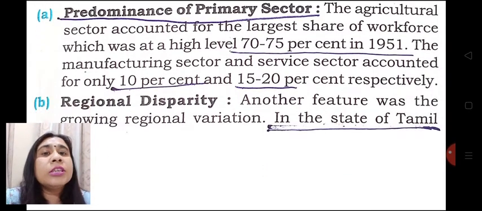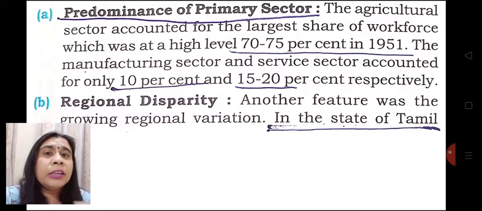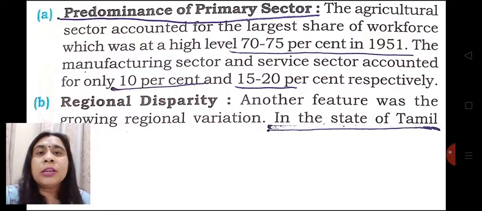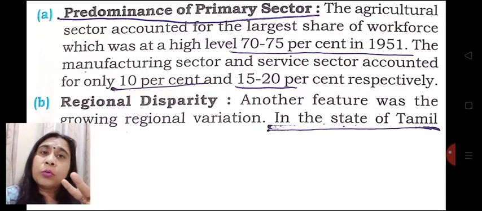Second feature is regional disparity. But before understanding the regional disparity in detail, let us learn what we mean by dependency ratio. Remember, there are two categories of population. First category, who are not earning, and second category of the people who are earning their own livelihood, who are economically independent.